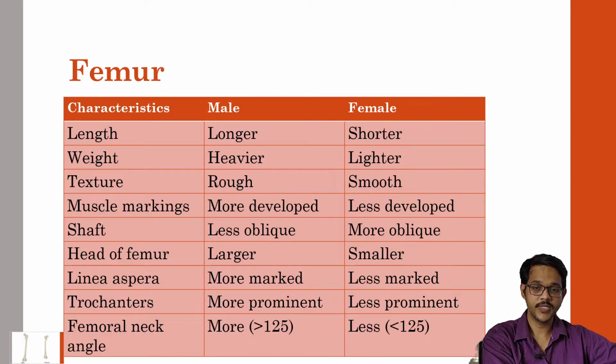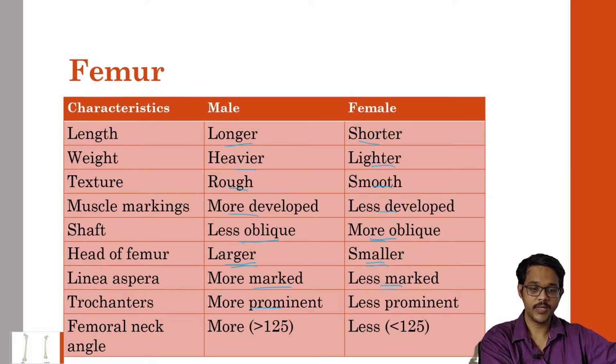Now coming to differentiation between male and female femur, it is longer in males, it is shorter in females. It is heavier, rougher, with more muscular markings seen in males, it is lighter, smooth and less developed in females. Shaft is less oblique in males, more oblique in females. Head of femur is larger in males, smaller in females. Linea aspera is more marked in males and less marked in females.